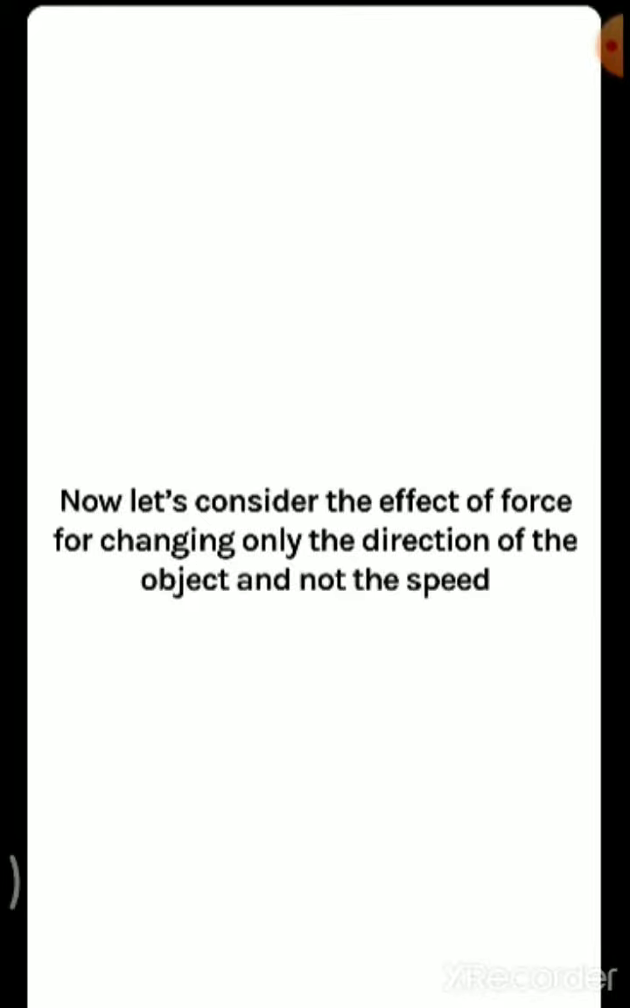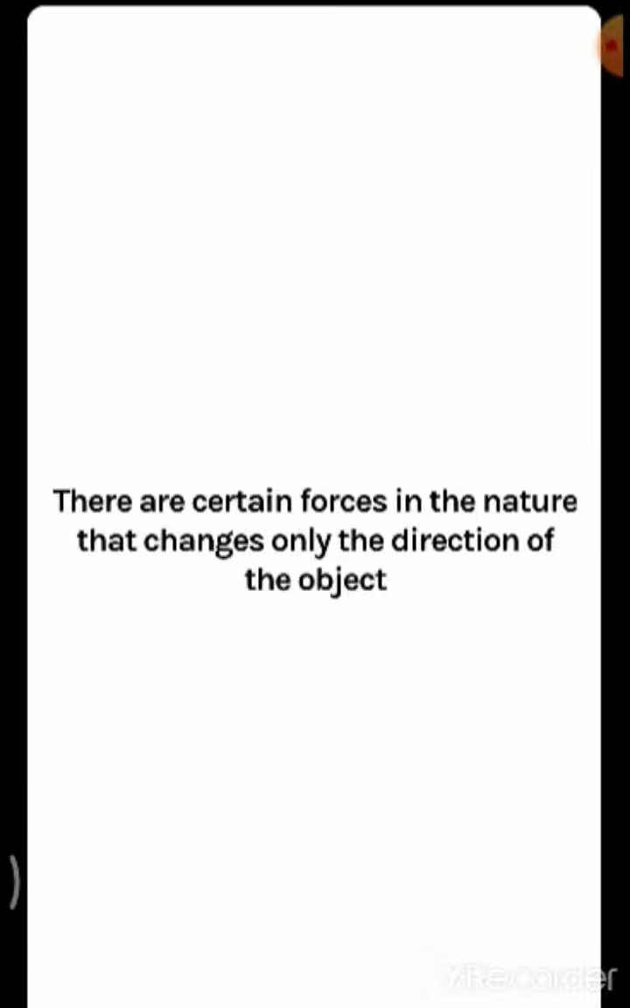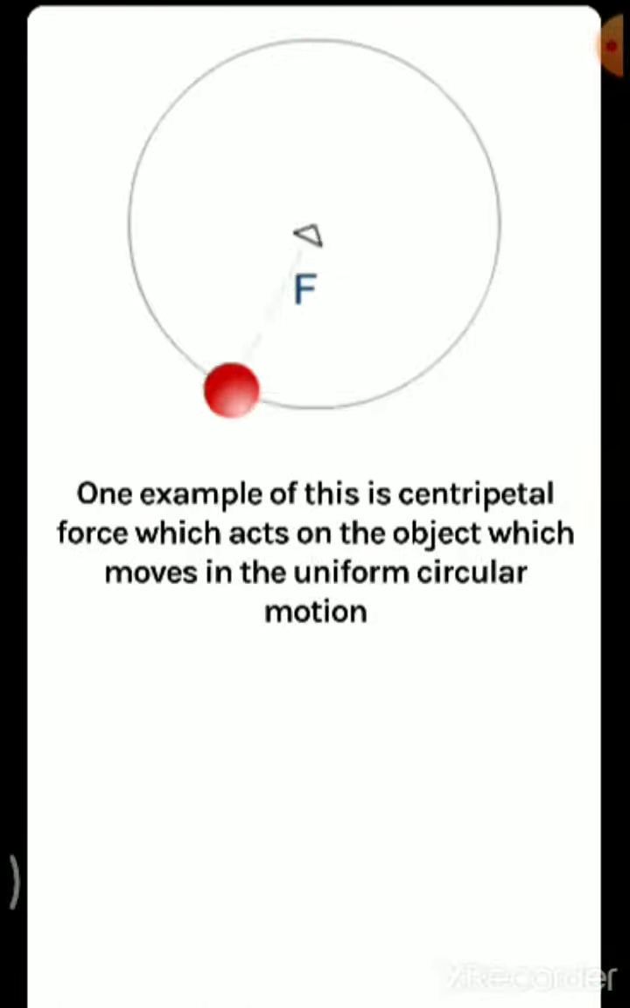the speed. That means there are certain forces in nature that change only the direction of the object. What is that force? One best example is centripetal force, which acts on an object that moves in uniform circular motion. Because of the centripetal force only it can happen. An object can be rotated along a circular path or move along a circular path.